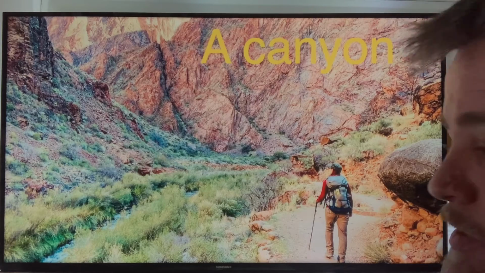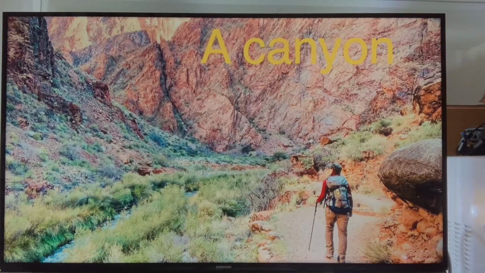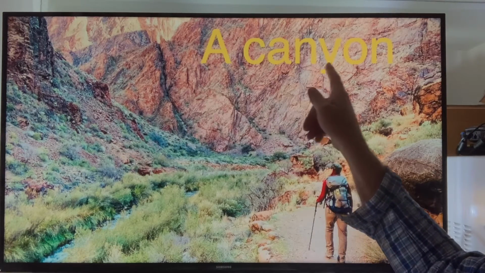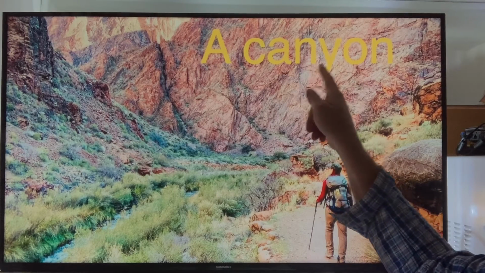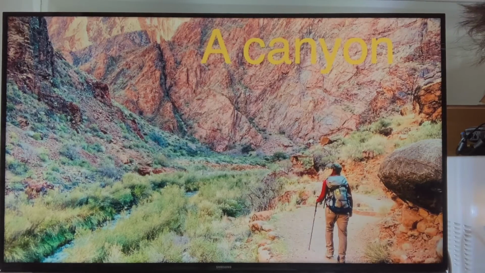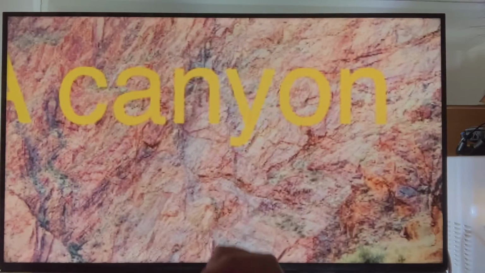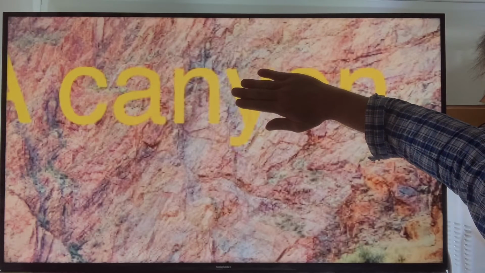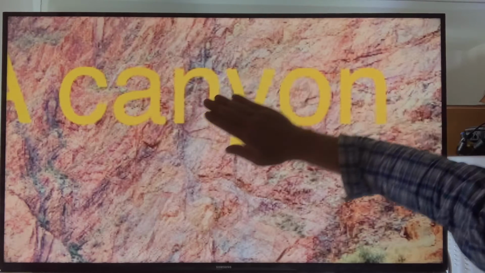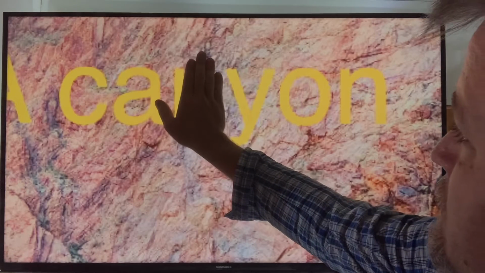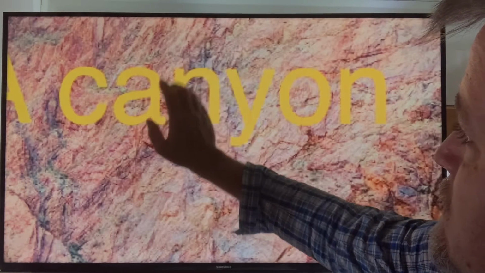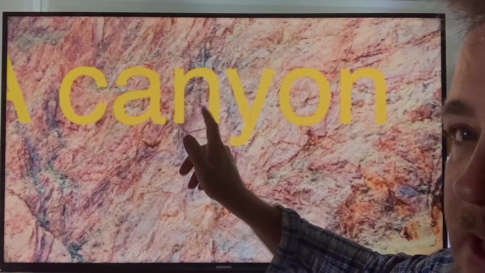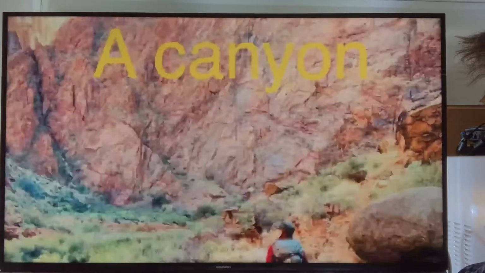Another name for a large valley is a canyon. Canyon. The word canyon: C-A-N, can. Y-O-N, yun. Canyon.